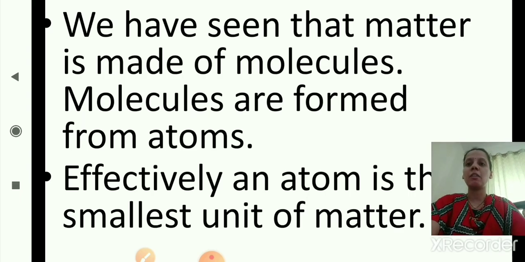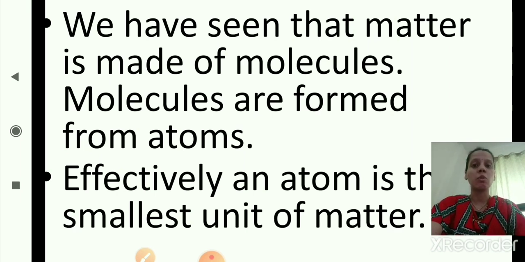We have seen that matter is made of molecules. Molecules are formed from atoms. Effectively, an atom is the smallest unit of matter, because matter is made of molecules and molecules are formed from atoms. So, atom is the smallest unit of matter.